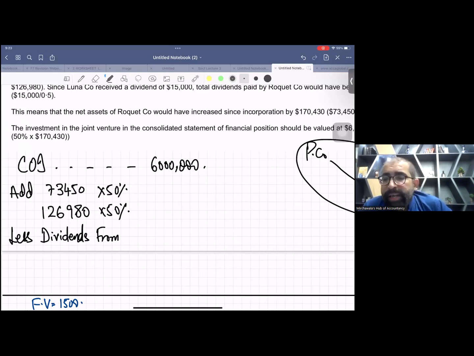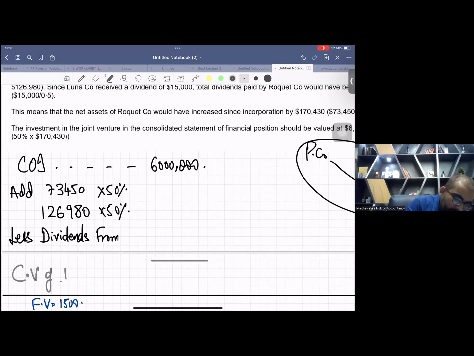You have to calculate carrying value of investment in associate, or you can say, carrying value of investment in joint venture, JV, right? I'm sure you all know this. First of all, we write COI.